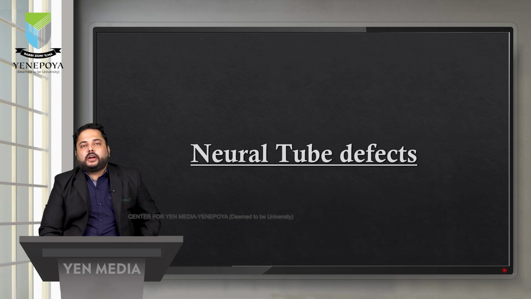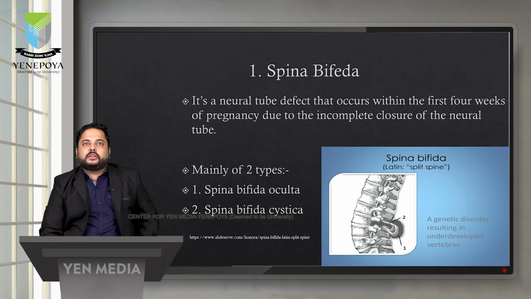Now coming to the last part of the session, there are a lot of neural tube defects, maybe some 50, 100 or even more. But here I have compiled a few of the major ones which we'll be discussing. The first one is spina bifida. As the name signifies, it leads to formation of a bifid spine, and it majorly occurs within the first 4 weeks of pregnancy.